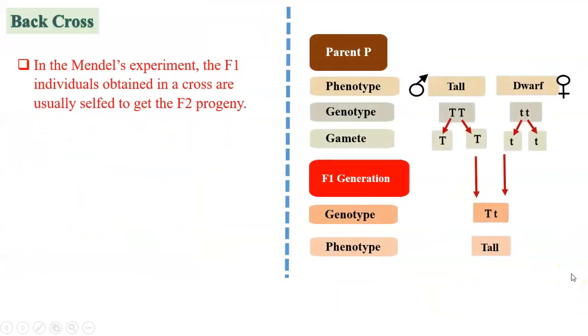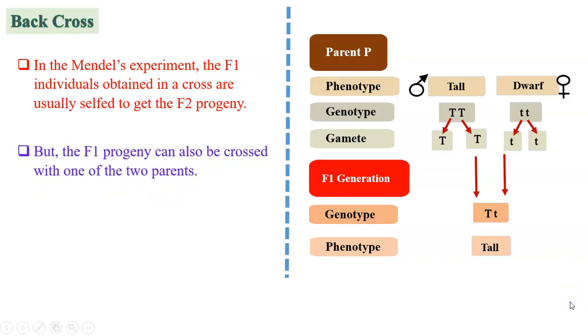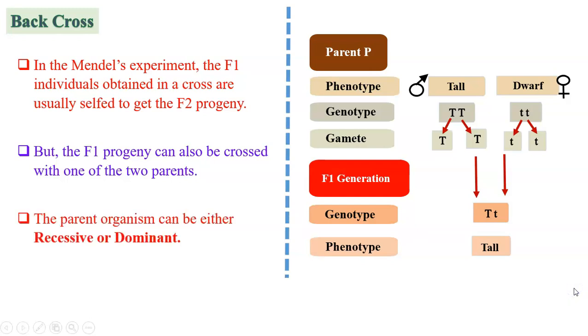Backcross. In Mendel's experiment, we always found that the F1 individuals obtained undergo self-pollination to get the F2 progeny. But the F1 progeny can also be crossed with one of the two parents. The parent organisms can either be recessive or dominant.